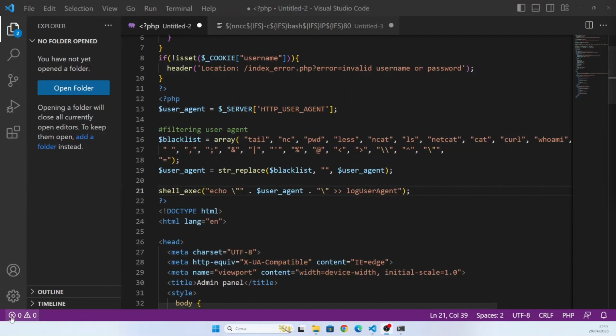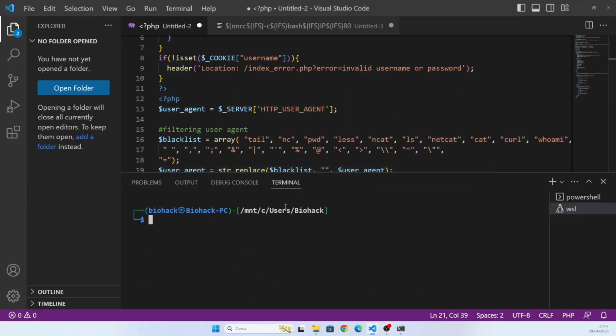So for example, we can open a Linux terminal here and try with echo, quotes, dollar parentheses, echo 123. The output of this command is substituted into the dollar parentheses, and echo 123 is echo 123. Okay, it's working.